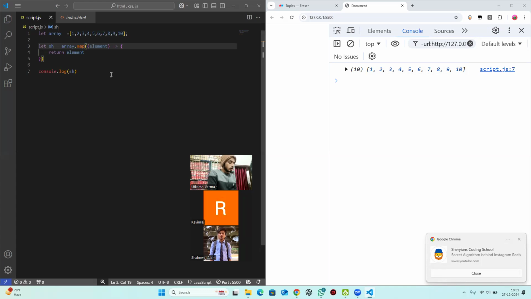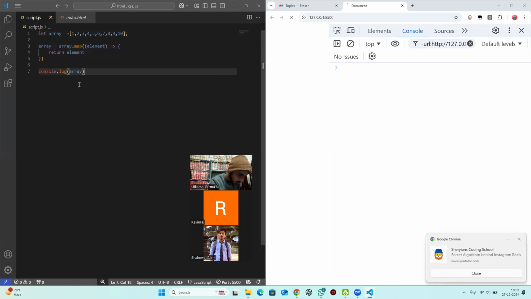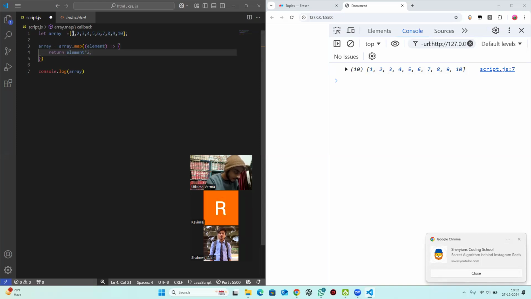So you can write something like this. If you want to use map to modify, instead of writing sh, what you can do is directly write array. Now array is equal to this array dot map, element into 2. Now what is happening? We are multiplying every element with 2.